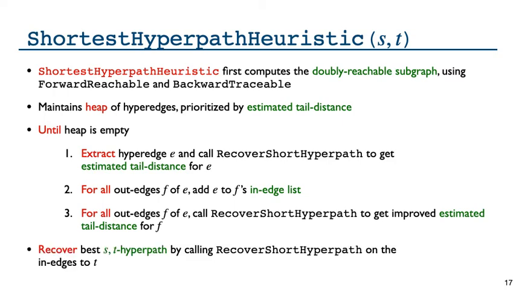Finally, once all hyperedges have been removed from the heap, we call recover short hyperpath on the inedges to the sink to recover the best t-hyperpath. Notice here all of the calls to recover short hyperpath in our heuristic.